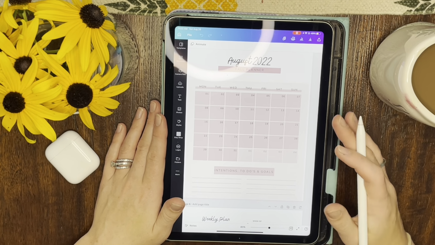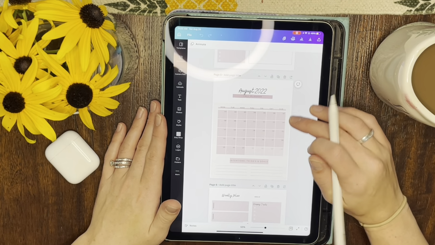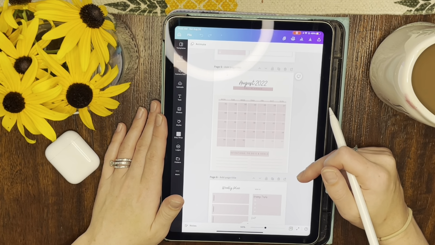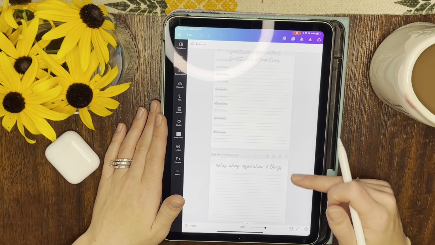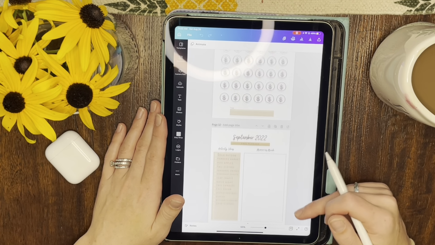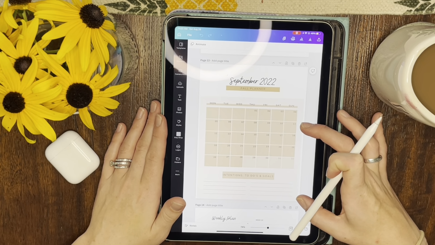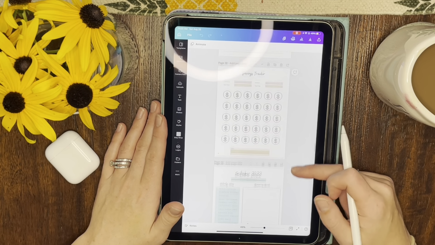And also, I just wanted to mention, you can see there's some color here. So this planner has 4 different color themes. So August has this lighter pink muted theme. And then you'll see there's some other colors mixed in that kind of tie it together. September has this golden yellow theme. And then October is that aqua color.